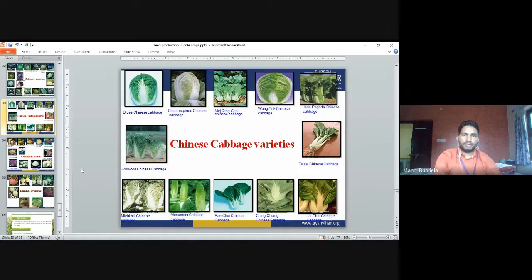Chinese cabbage varieties. So these are the Chinese cabbage varieties. Their color is different, their size is different. So Blue Chinese cabbage, Chinese Express Chinese cabbage, Wong Bok Chinese cabbage, and Rubicon Chinese cabbage. So these are all Chinese cabbage varieties.